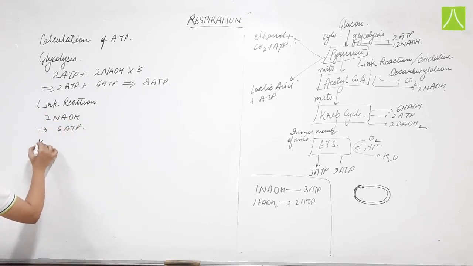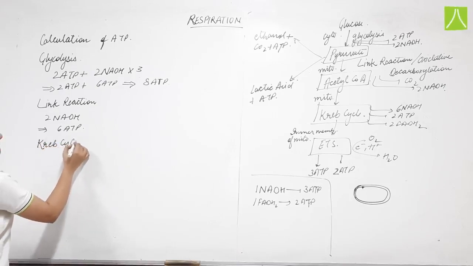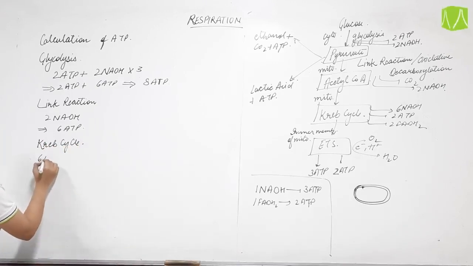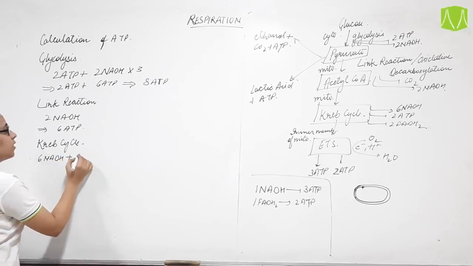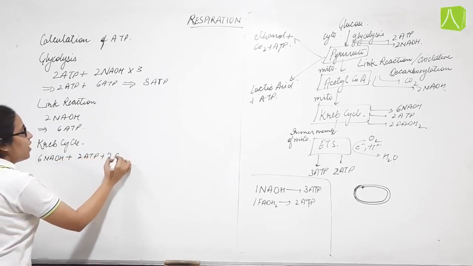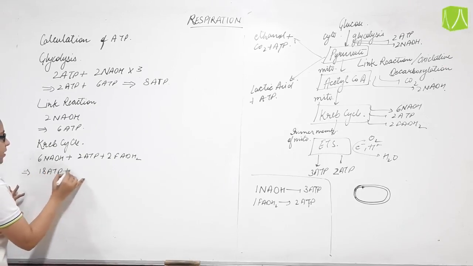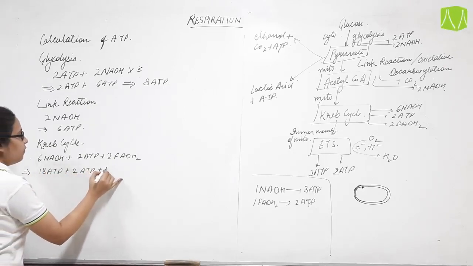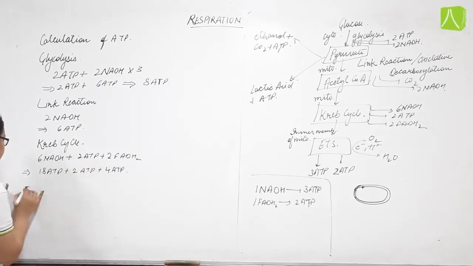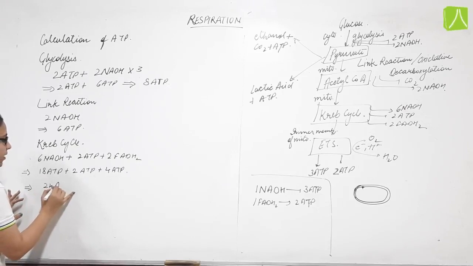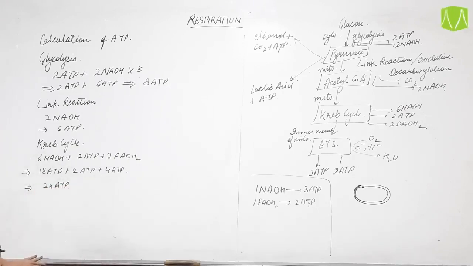Then in the Krebs cycle, 6 NADH plus 2 ATP plus 2 FADH2 are the products which are released, that is basically 6 into 3, that is 18 ATP, plus 2 ATP, plus 4 ATP. So 18 plus 2 is 20, 20 plus 4 is 24 ATP released during the Krebs cycle.